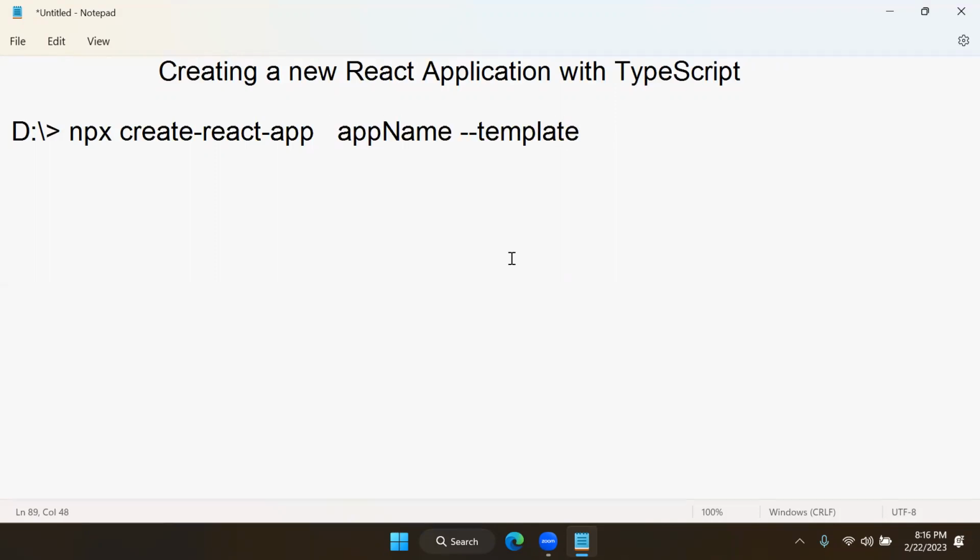You have to use the template as TypeScript. That means you create a new React application, and with the template as TypeScript, it will add a complete React app with TypeScript.